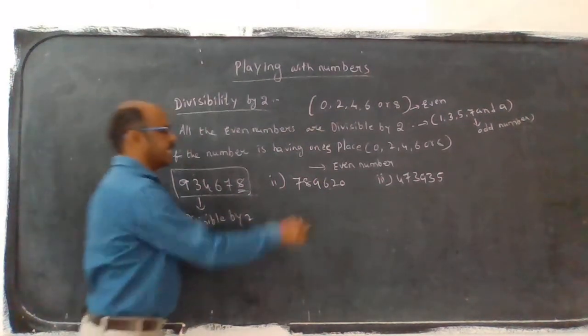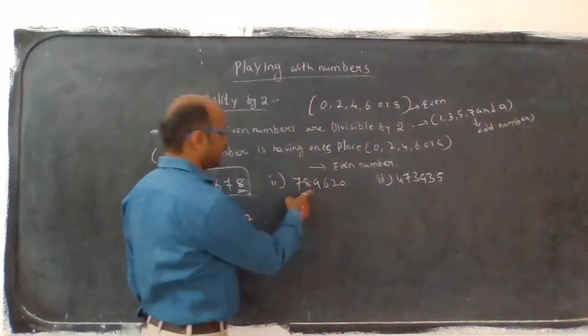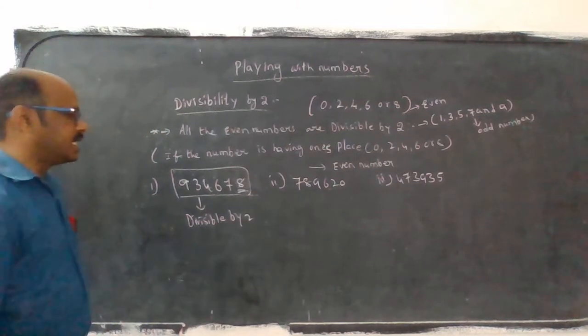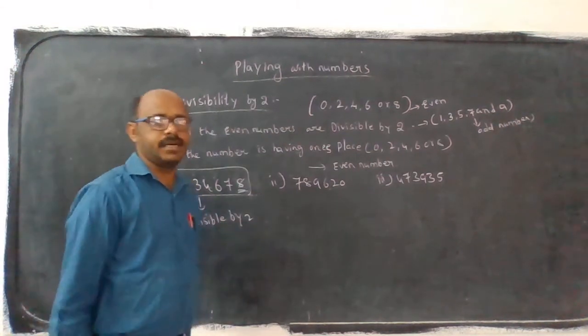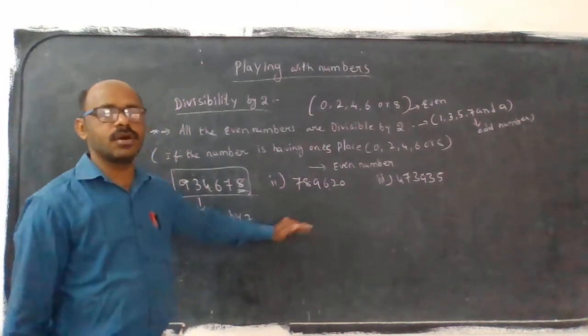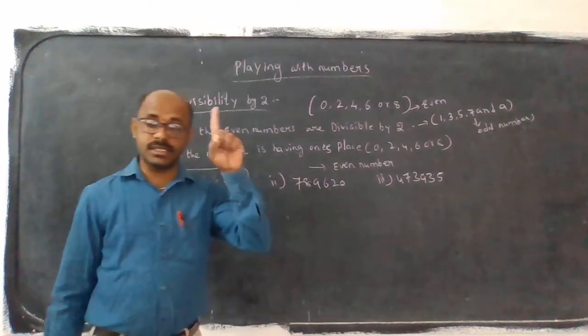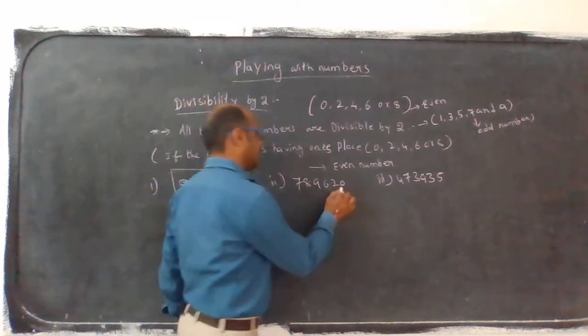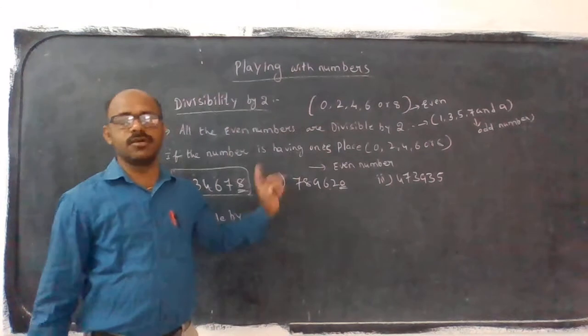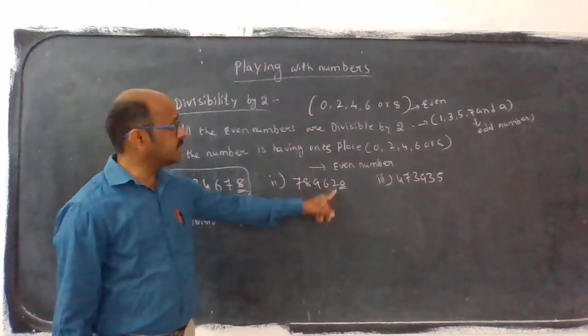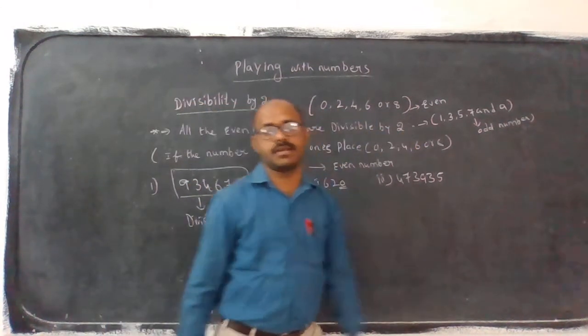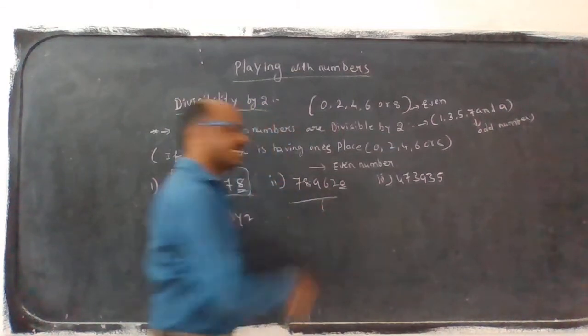Next, coming to the second example, 7,89,620. This is also a 6-digit number. Is this divisible by 2 or not? What do we do first? Go to the ones place. The ones place is 0. 0 is what? An even number. So we can decide directly.